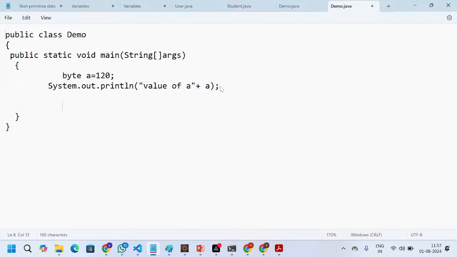Short b equal to 200. I can mention System.out.println, the value of b. Here I am doing the concatenation.